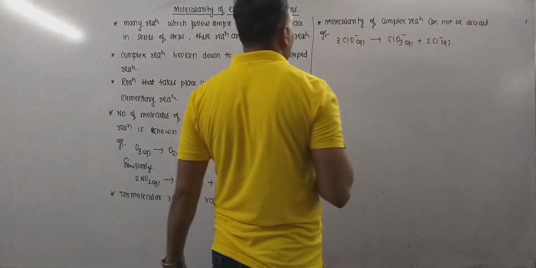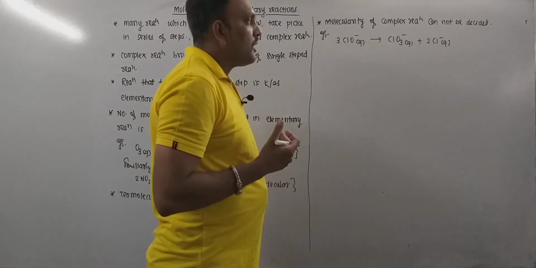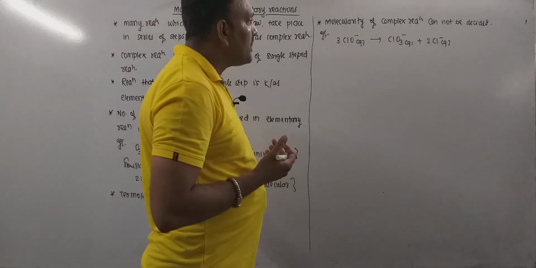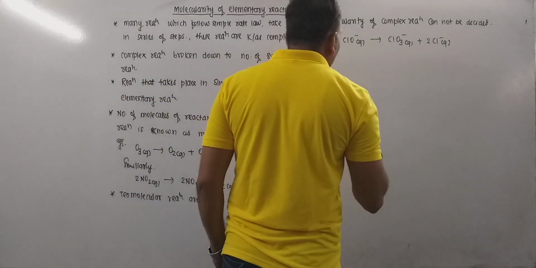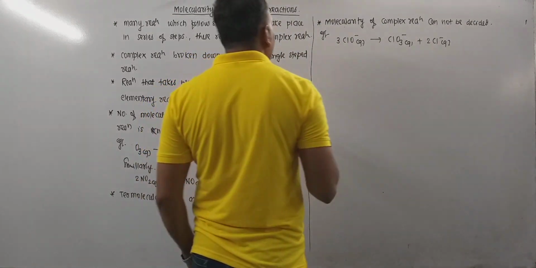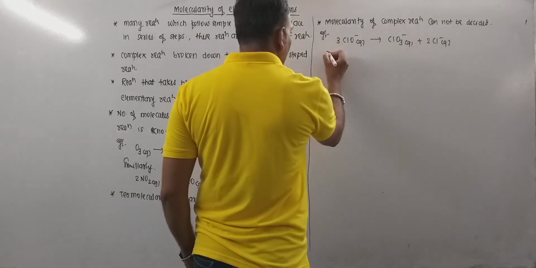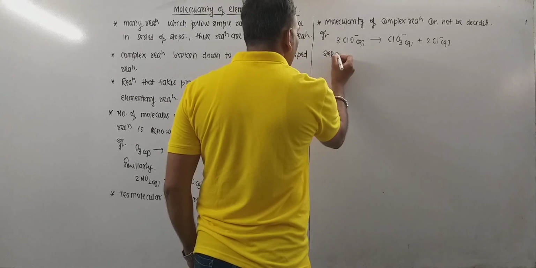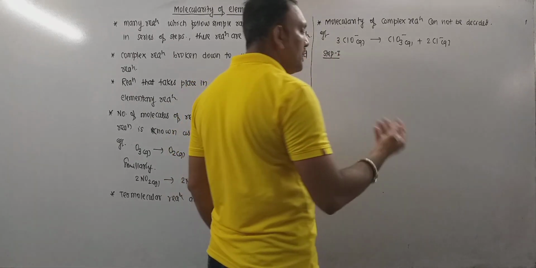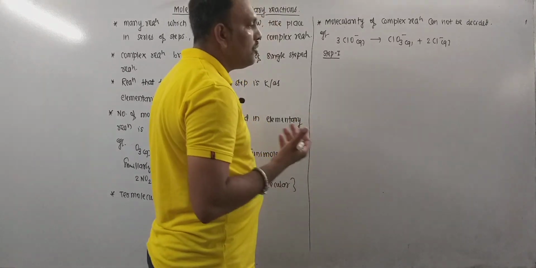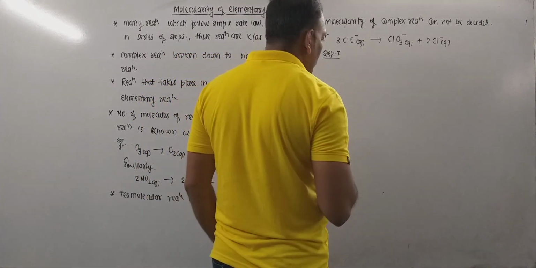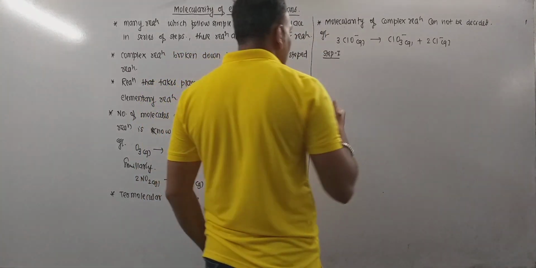Now this reaction is a complex reaction for which the term molecularity doesn't hold good. So this reaction actually takes place in two steps. So step number 1 has its independent molecularity, and the second step has its independent molecularity.